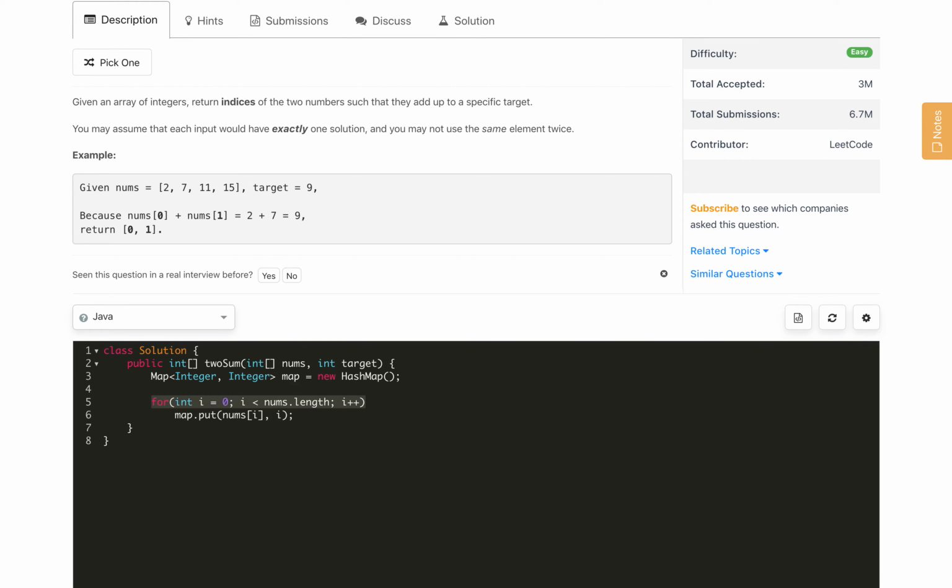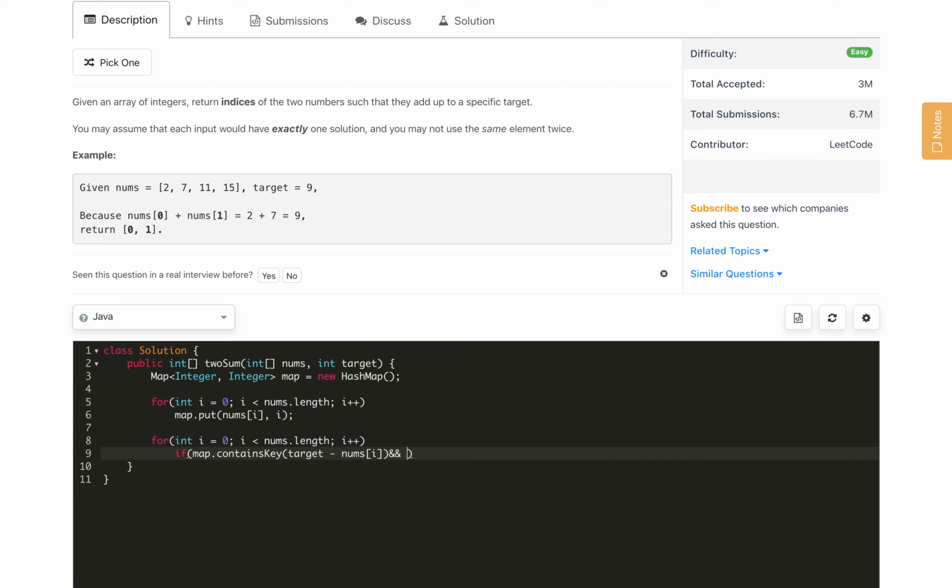In the second pass we again use the same for loop and simply check if map dot containsKey of target minus nums of i.